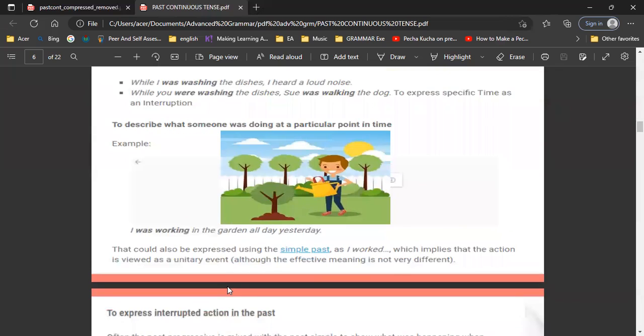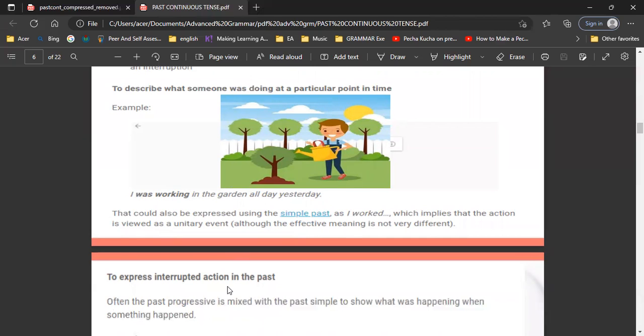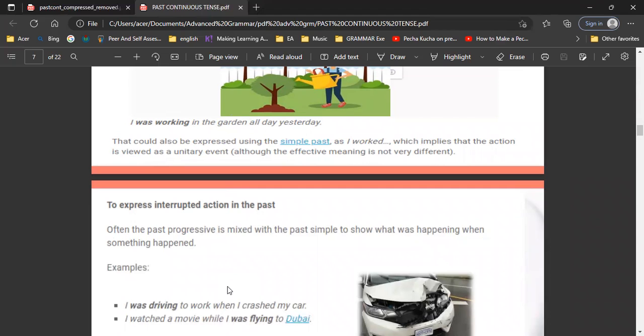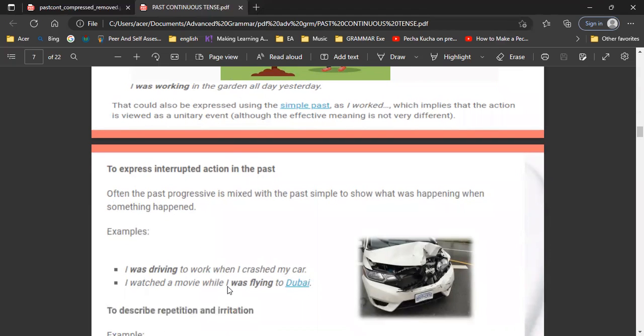And then to describe what someone was doing at a particular point in time, yeah, just like the first example, now is about working in the garden. I was working in the garden all day yesterday. Yeah, so for example, your friend asked, where were you yesterday? I was working in the garden all day yesterday. Actually, simple past can be used, but if you use simple past, it only says kind of like a short time. But if you say I was working in the garden all day yesterday, you emphasize, Anda menekankan bahwa sepanjang hari, you were working in the garden.